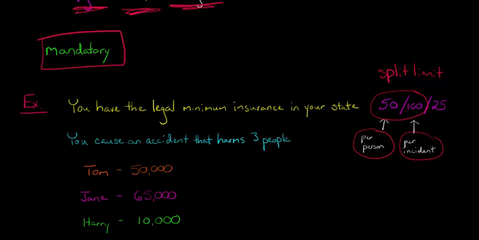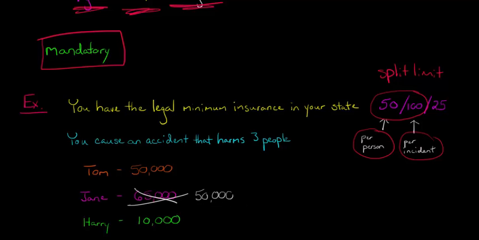Let's go back to this split limit coverage here. Per person, it will pay out no more than $50,000. So let's take a look at these damages here. We see that Tom has 50, so that's not an issue. Harry has 10, that's not an issue. But Jane has 65. So we know right off the bat that Jane is not going to get, at least from the insurance company, the full 65. So let's just knock that down to 50, because the first part of this split limit is $50,000 per person, the most your insurance company will pay out. So your insurance company will pay out no more than $50,000 to Jane.